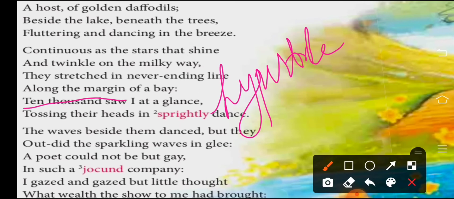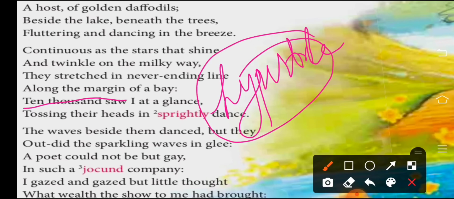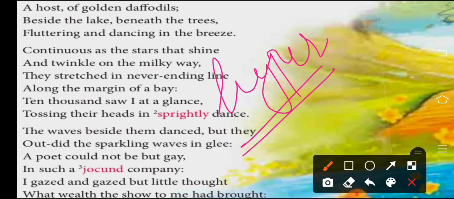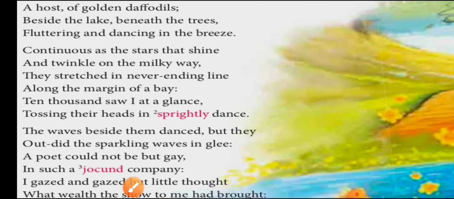He is very much happy to see this sight of daffodils. So once again he is using, in the second last line, the poetic device that is hyperbole. Hyper means increasing something, okay? And when we exaggerate something, that is what? Hyperbole. So this is a poetic device. Now he said he saw ten thousand flowers at once, so here he increased the number of flowers. There need not have been ten thousand flowers, but ten thousand was a big number for him at that time. So that's why he said it here. So which poetic device is being used in this line?